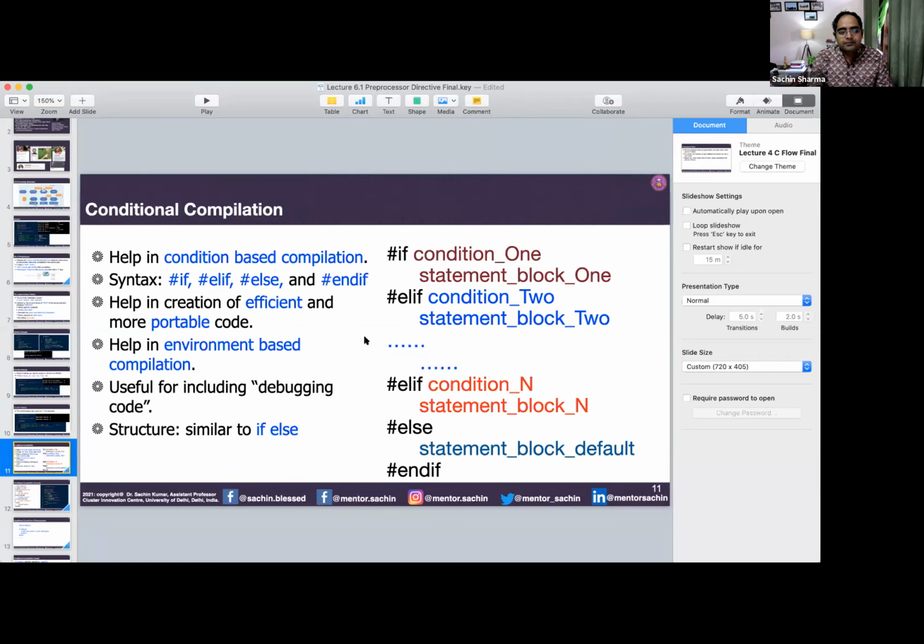You can implement conditional compilation using these preprocessor directives, like #if, #else, #elif, #endif. It depends on the environment and the conditions you want to use for your implementation. For example, if this condition is true, then this statement will be compiled. It is basically a combination of if-else control statements and the preprocessor directives.